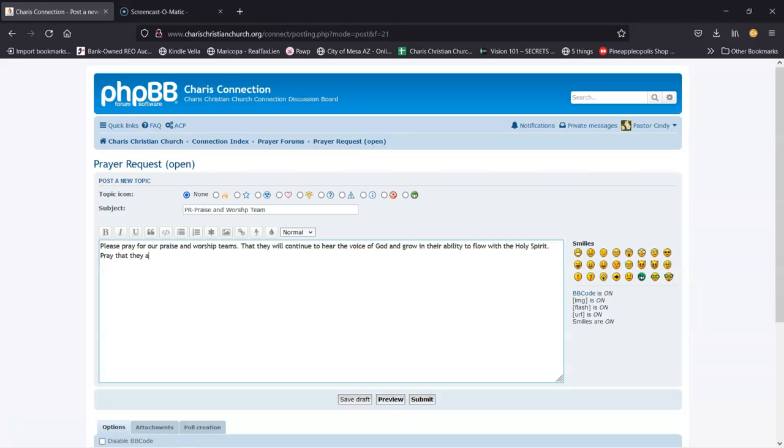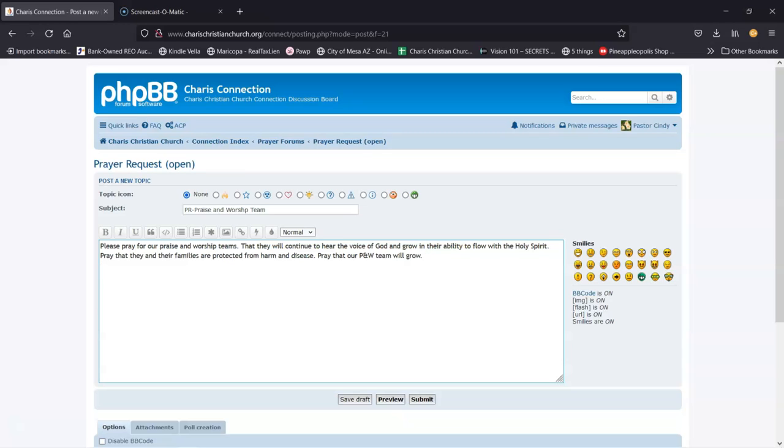Pray that they and their families are protected from harm and disease. Pray that our praise and worship team will grow and, well, that will just grow. Okay.